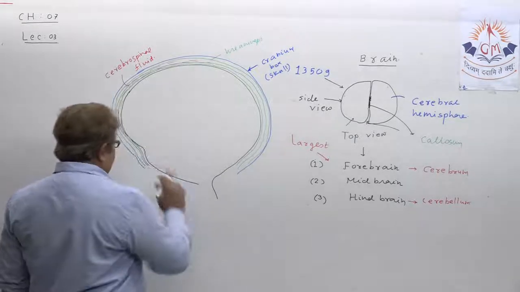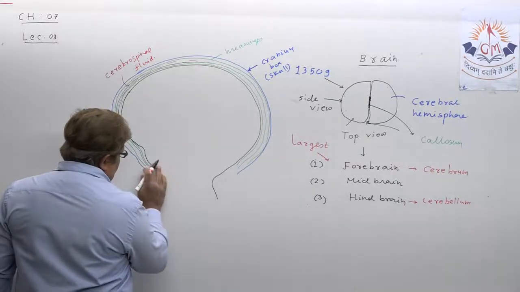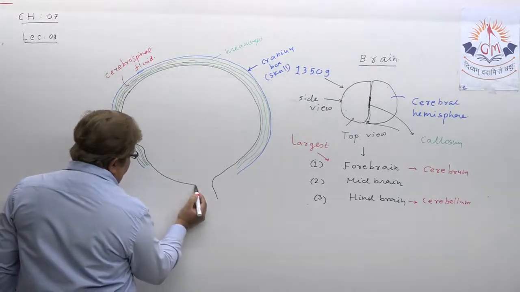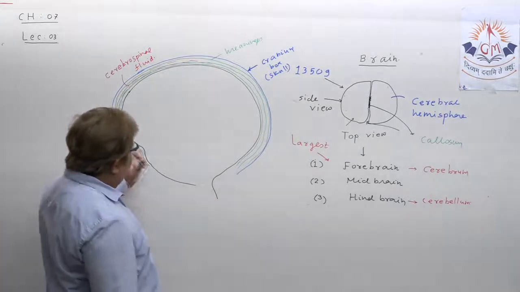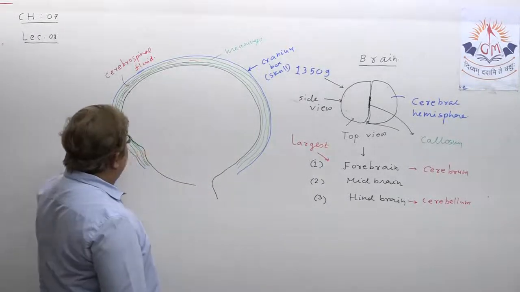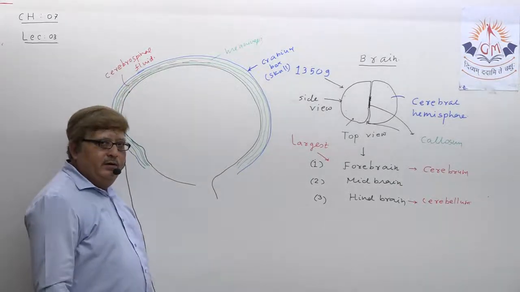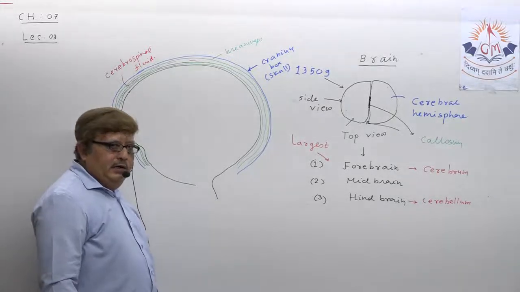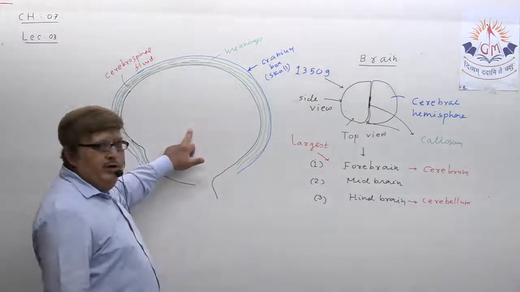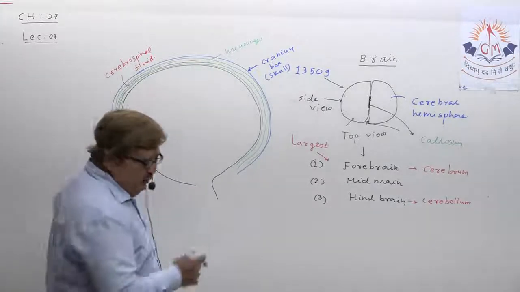First, my dear student, when you draw the diagram, always draw this much part first. What you have to draw? The outline of brain, then skull, then meninges filled by cerebrospinal fluid. Understand? Now what we are trying to draw first is actually the midbrain. Understand? How to draw midbrain, that you need to understand.